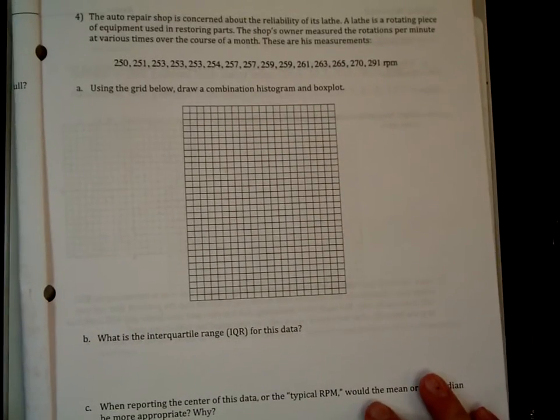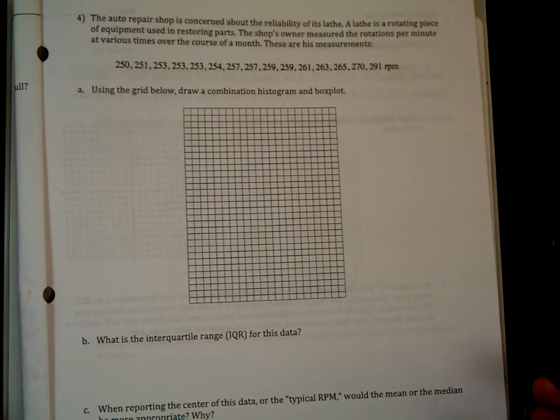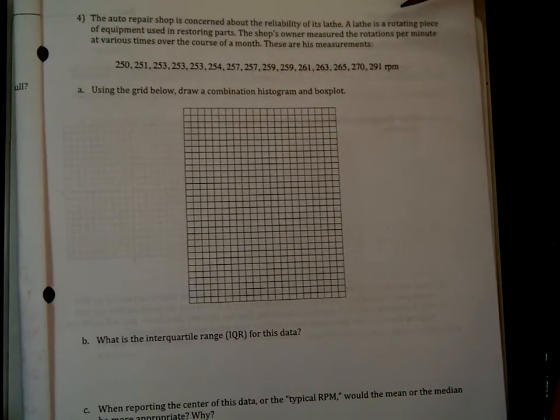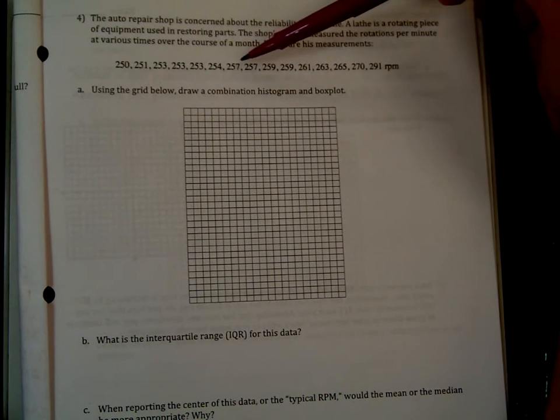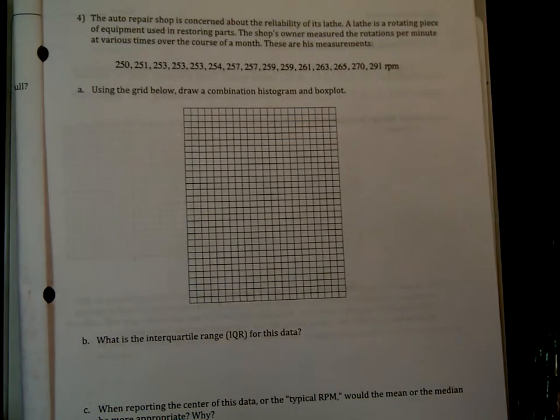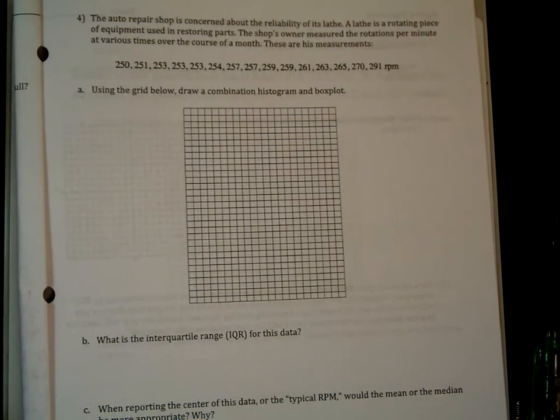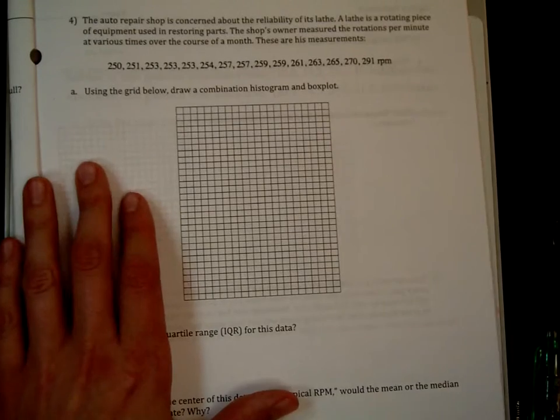The auto repair shop is concerned about the reliability of its lathe. A lathe is a rotating piece of equipment used in restoring parts. The shop's owner measured the rotations per minute at various times over the course of a month. These are his measurements. So it looks like the data is already in numerical order, so we can easily make a box plot.